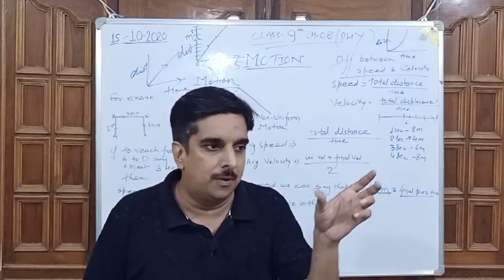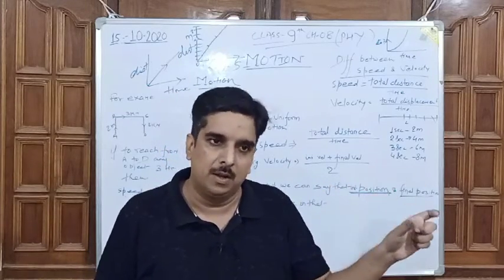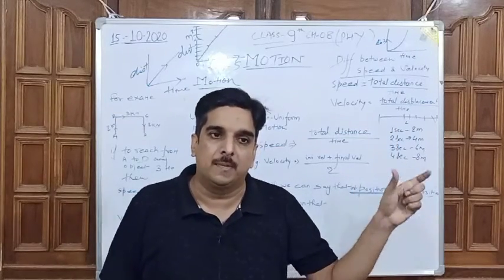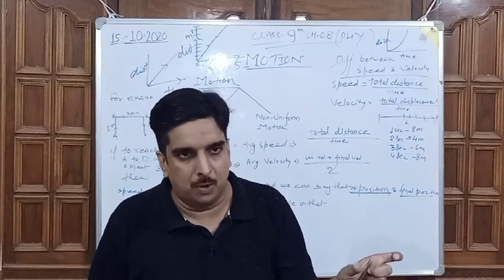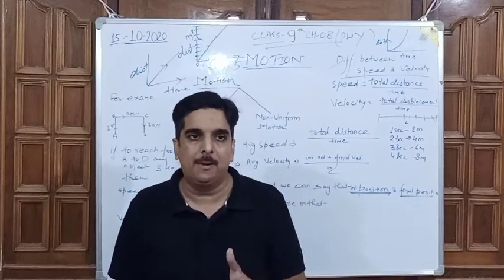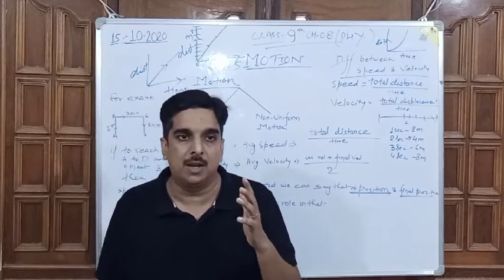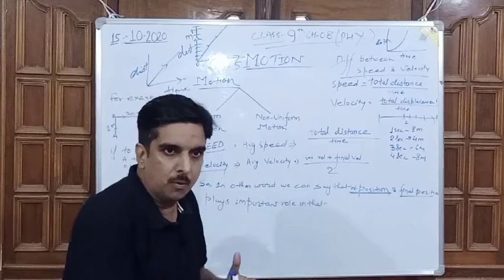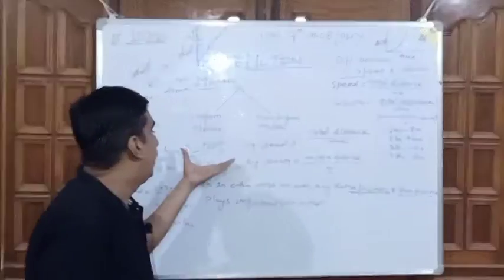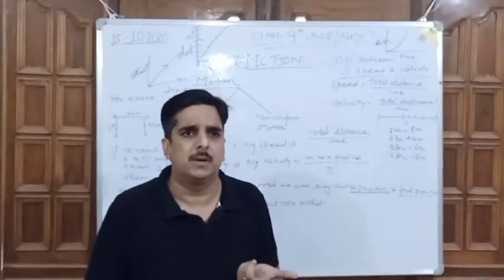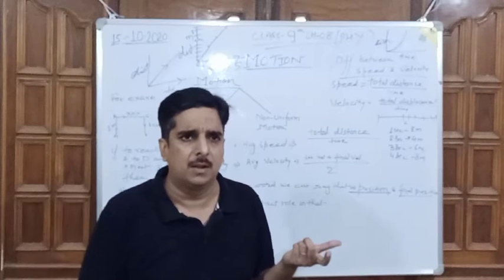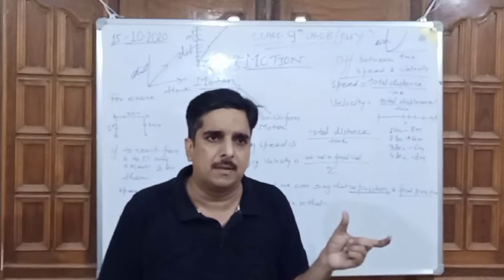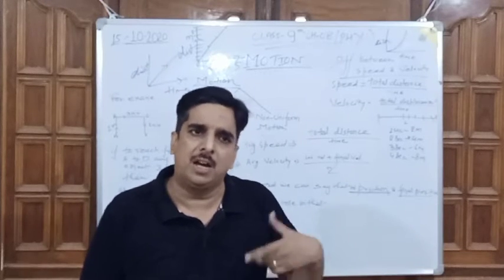We can't use the term velocity in place of speed, and we can't use the term speed in place of velocity. So now, another important, tricky thing that I am trying to explain to you. Moving toward the next topic, speed. Actually, what is speed? If we calculate the traveled distance per unit time, that will be known as speed.